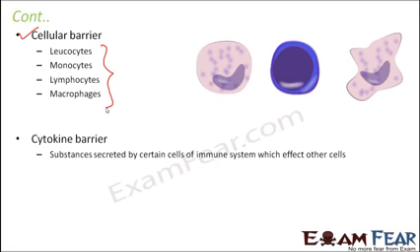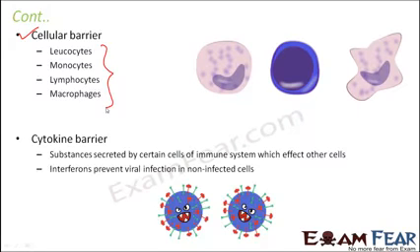Cytokine barrier. What are cytokines? These are the substances which are secreted by certain cells of the immune system which affect other cells. Now the immune system has certain organs and they release some substances. These substances have an impact on other cells. So these are called cytokines. Examples are interferons which prevent viral infection in non-infected cells. So it doesn't allow the viruses to infect the normal cells. So that is how it acts as a barrier.